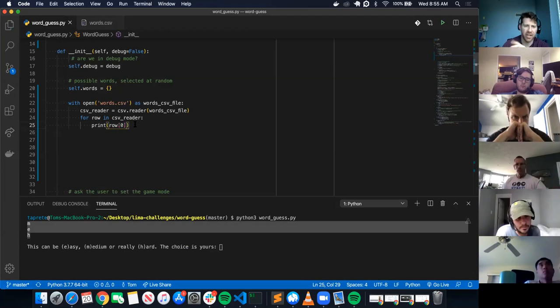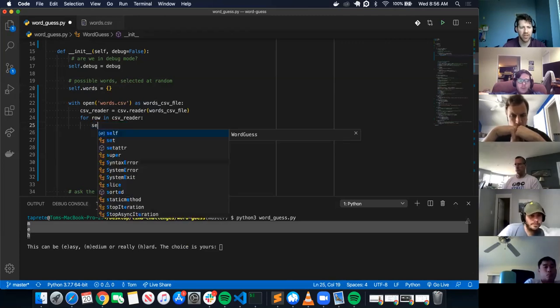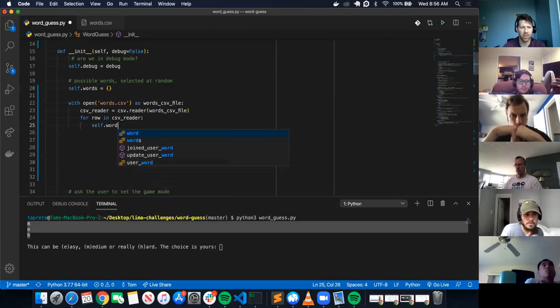Now, how do I assign it? Because we want to assign it to this self.words. We want to create the keys easy, medium, hard. So how can I do that? Can I do like self.words, row 0?